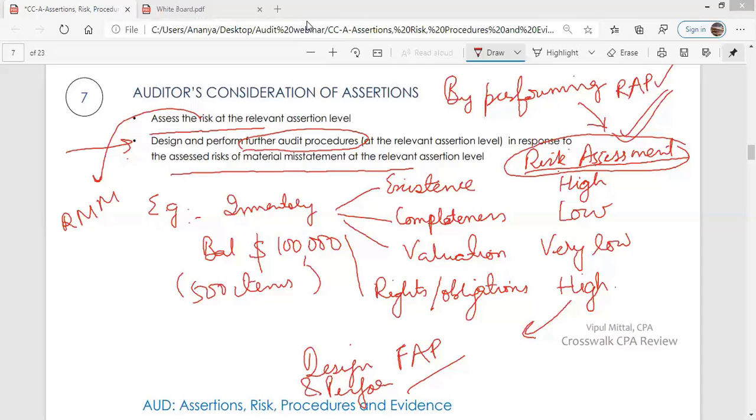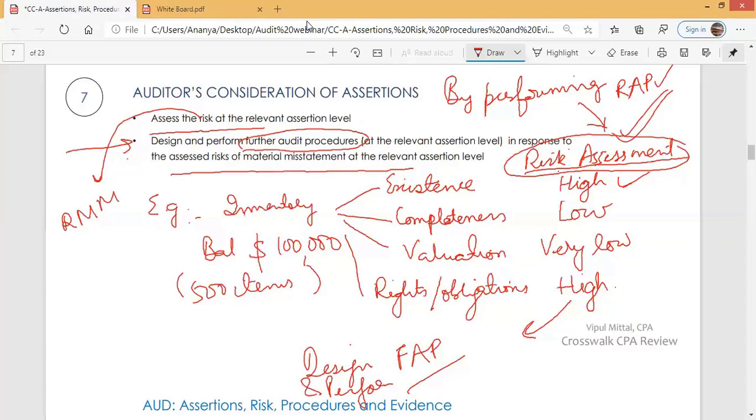So the auditor assesses risk regarding existence of inventory at a higher level. Because the auditor assesses high risk regarding existence of inventory, accordingly, the auditor will design and perform further audit procedures. So high risk means more procedures, more strict procedures, more persuasive evidence, and more items will be selected from the inventory list for checking. The auditor has a list of 500 items that management provided, but he feels that out of these 500 items, many items may not actually be in the warehouse.